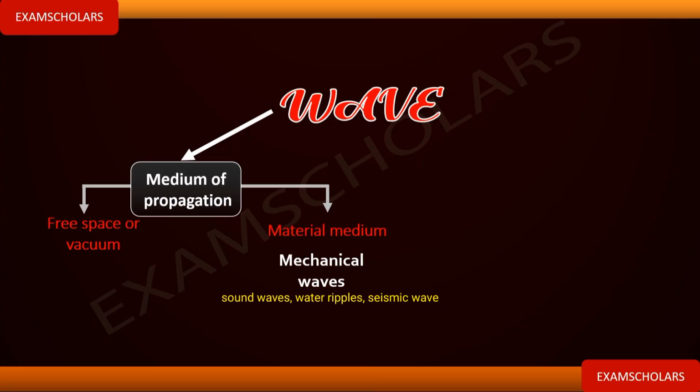You can now classify wave that is not requiring material medium. This type of wave, they move in free space. Free space means vacuum. They don't require material medium. They just move on their own. Either there is air, they will travel. There is no air, they will travel. Either there is solid, they will travel. There is no solid, they will travel.